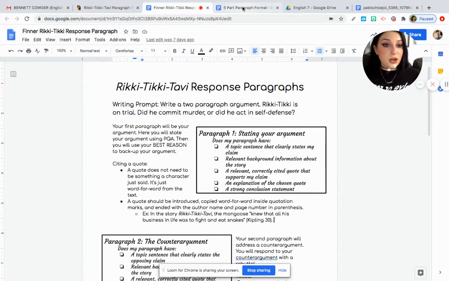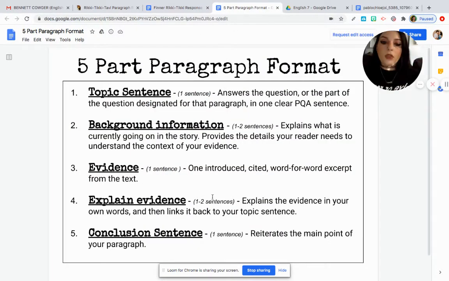So again, let's look at our 5-paragraph format. Again, our evidence, you just need 1 to 2 sentences. Please do not make it a block quote. A block quote is like a 6 to 8 sentence quote. It does not need to be that long. Be very specific with the evidence you pick. Remember, you want to pick the evidence that is the strongest representative of proving your argument to be true. So you only need it to be 1 to 2 sentences.